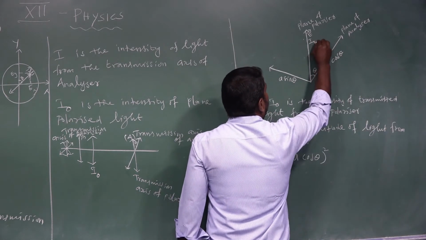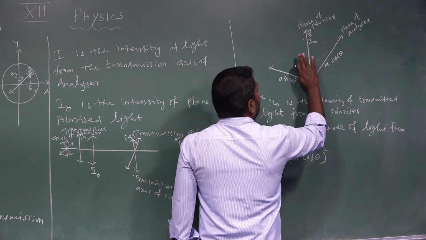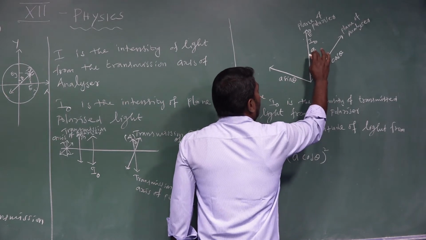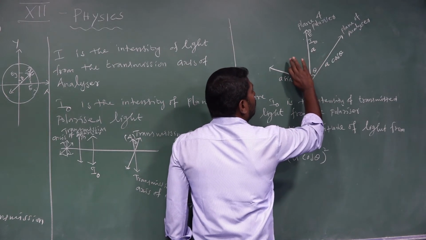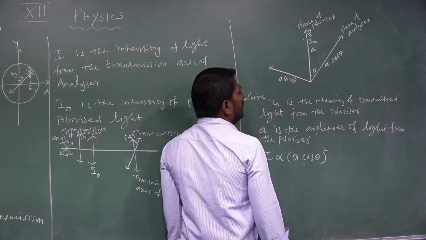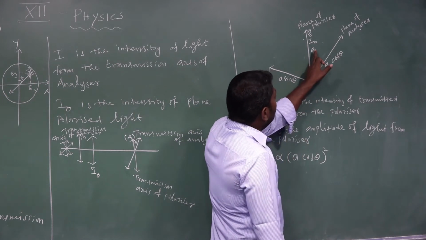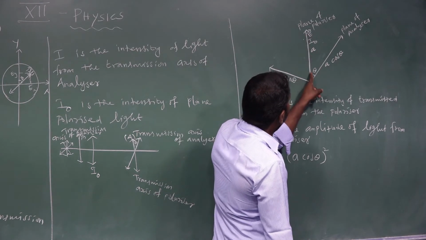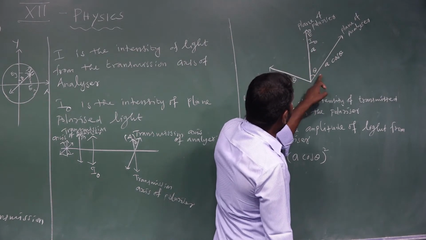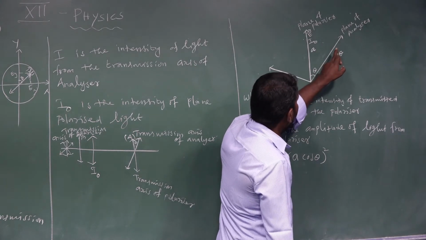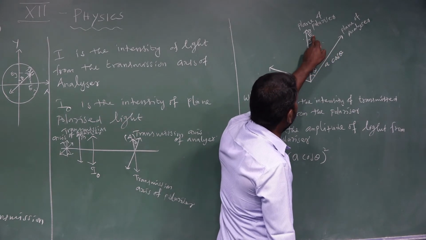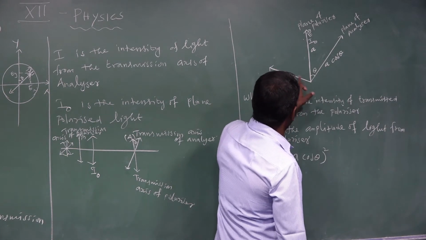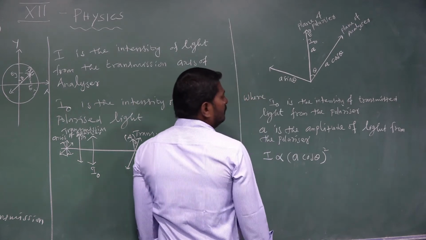I0 is the intensity of light coming from the transmission axis of the polarizer. A is the amplitude of light coming from the transmission axis of the polarizer. But that amplitude is resolved into two components. This electric field vector makes the angle theta with this component. This component of the electric field vector is A cos theta, and the perpendicular component is A sin theta.